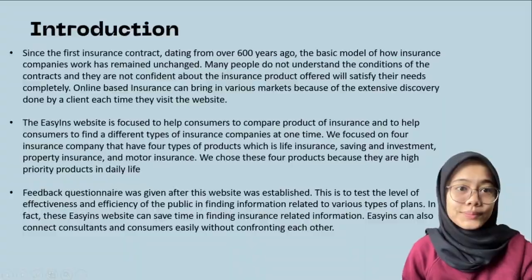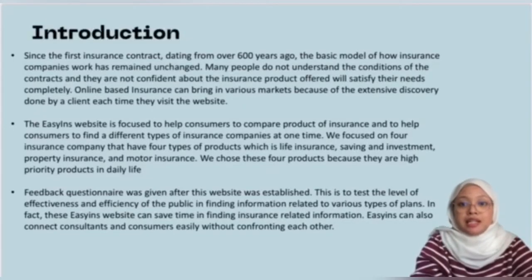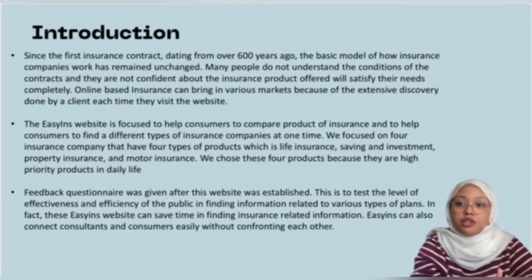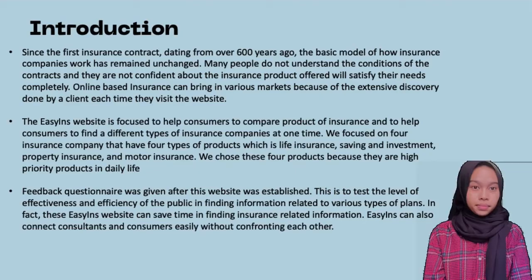So for the second introduction, the Easyins website is focused to help consumers compare insurance products and to help consumers find different types of insurance companies at one time. We focus on 4 insurance companies that have 4 types of product, which are life insurance, saving and investment, property insurance and also motor insurance. We choose these 4 types because they are high priority products in daily life.